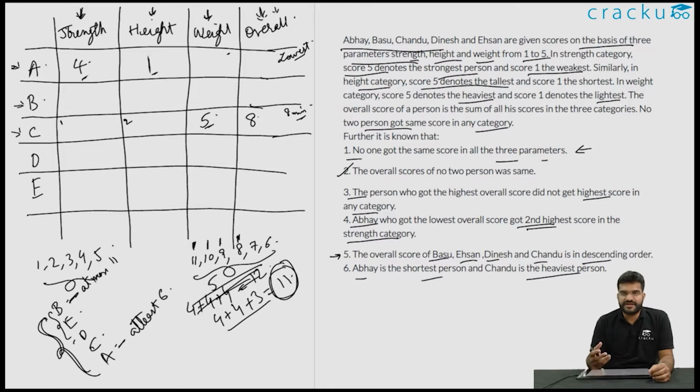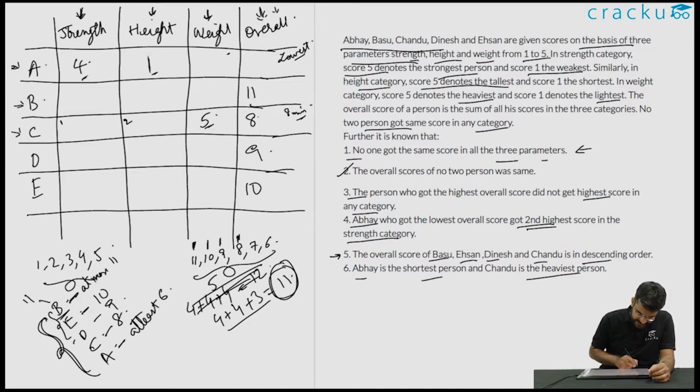Because if Chandu scores 9, there is no way the highest will be 11 because there are 3 people more than Chandu. This would also imply that the highest score B actually got 11. That is, Basu is 11 and E is 10 and D is 9 and C is 8. This would imply that Chandu actually got 2 in height and 1 in strength.